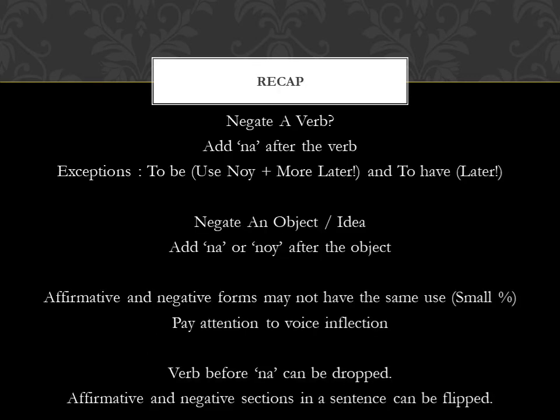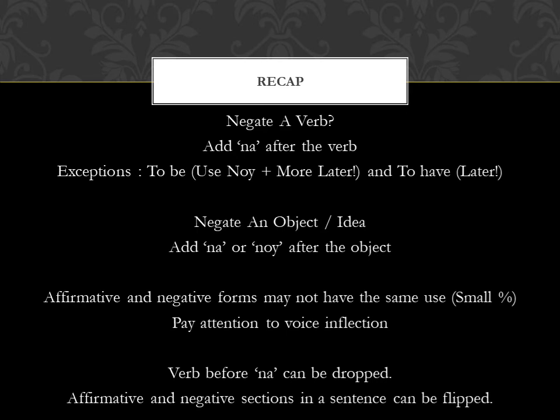We had a look at most of these rules just before we started the lesson, like add na after the verb to negate the sentence, add na or noi, mostly noi, after the object or idea where there are no verbs to negate those.